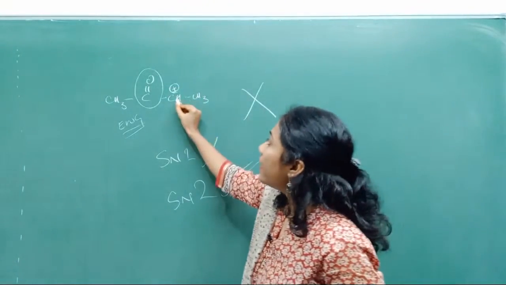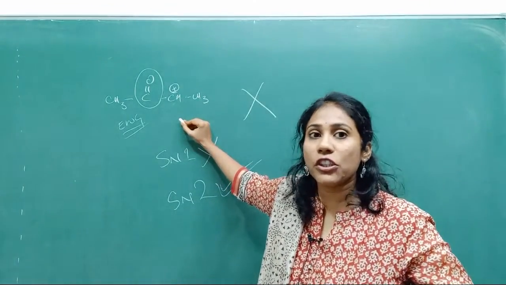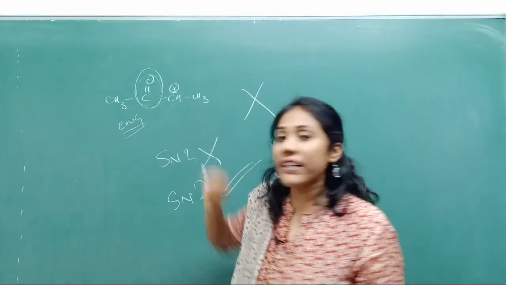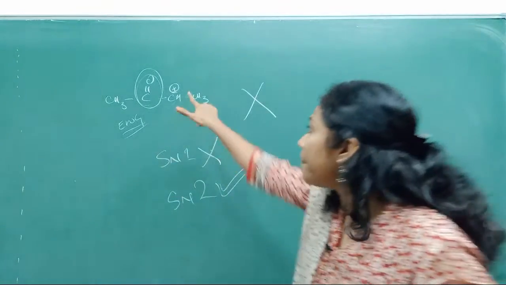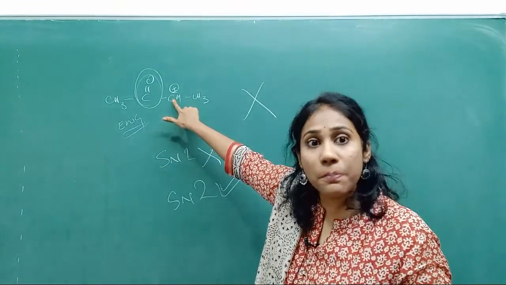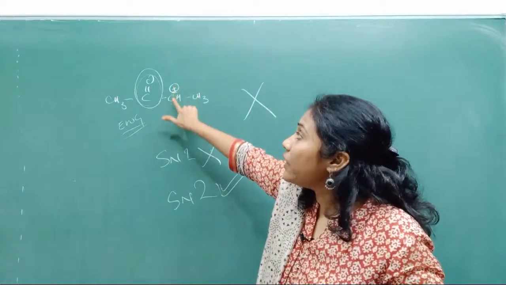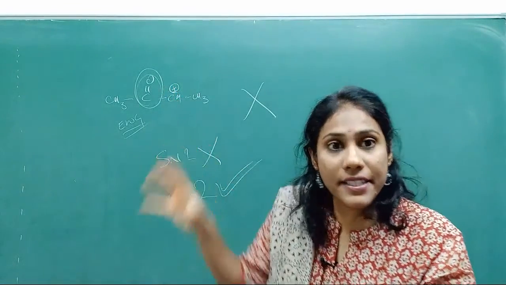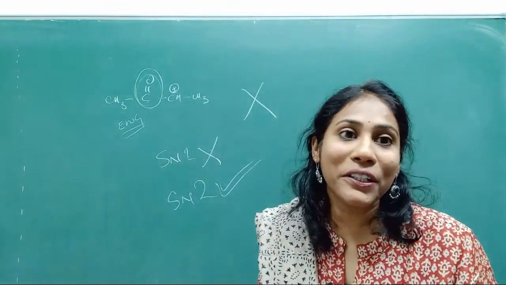The carbocation must be stable, no, for the further step of the reaction to happen. But this is an electron withdrawing group, and an electron withdrawing group decreases the stability of the carbocation. This may be a secondary alkyl halide, but the carbocation formed here is unstable due to the presence of this electron withdrawing group, guys.